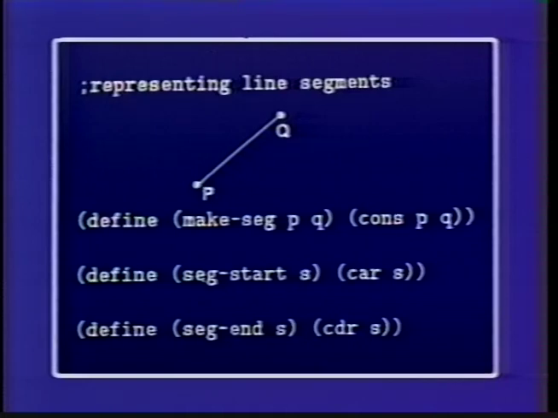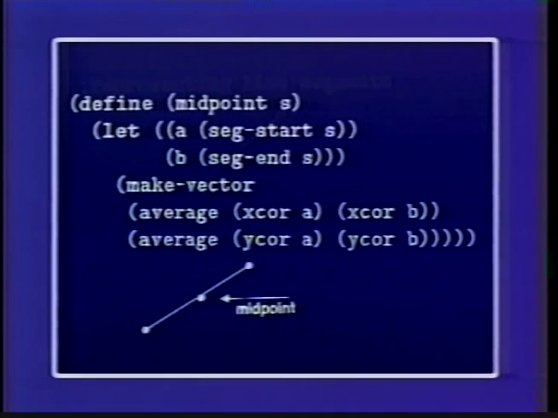Okay. Well, now having done that, we can have some operations on them. Like we could say, what's the midpoint of a line segment? So here's the midpoint of a line segment. That's going to be the point whose coordinates are the averages of the coordinates of the endpoints.